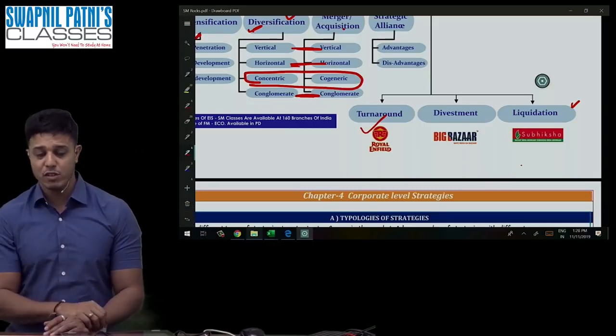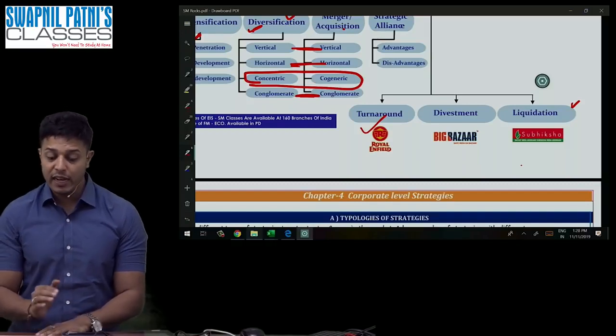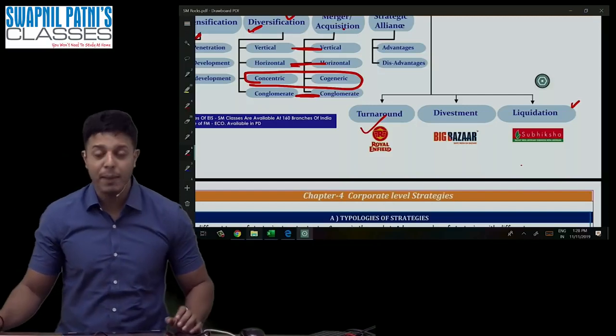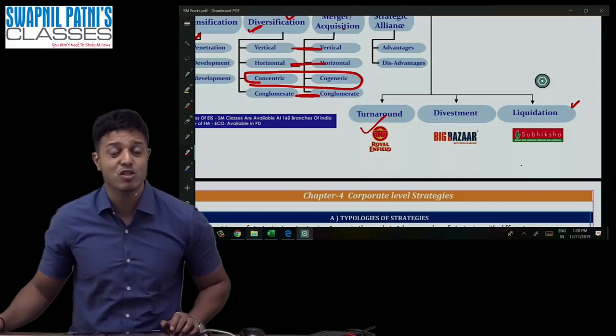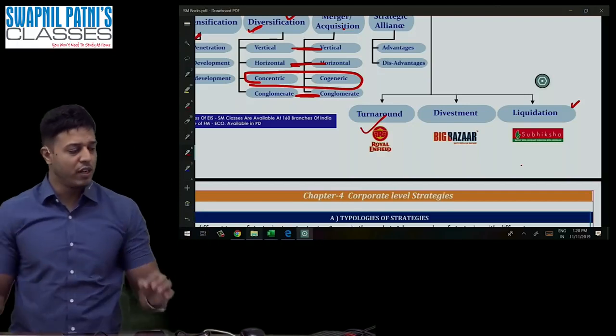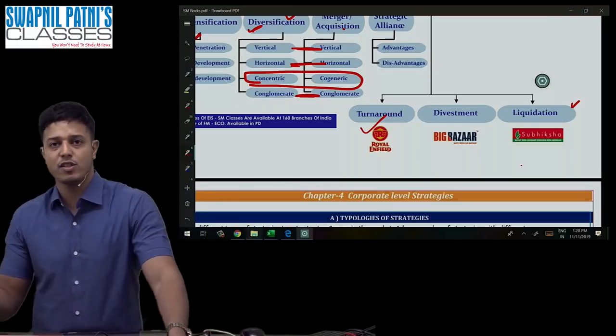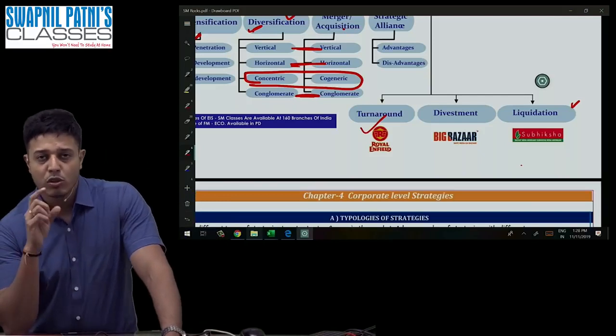What is the meaning of divestment and what is the meaning of liquidation? In liquidation, you completely close down the entire organization. But as far as Big Bazaar is concerned, it is not completely shut, it is not completely closed down. They have just reduced some of the branches of the organization. Like these days, you must have seen a lot of branches are closed. So that is the second measure.